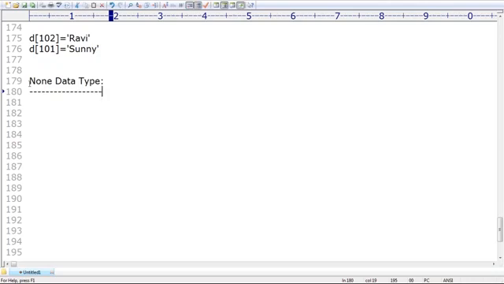That method won't return anything. How to handle such type of nothing cases? By using what? None data type. Remember, for the people who are coming from Java background, I can use the word None as something like null, something like